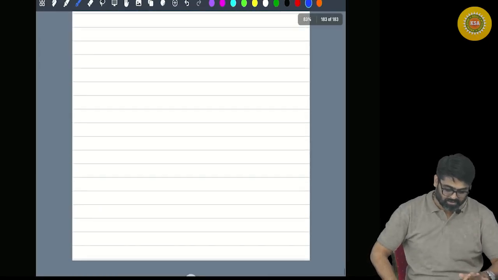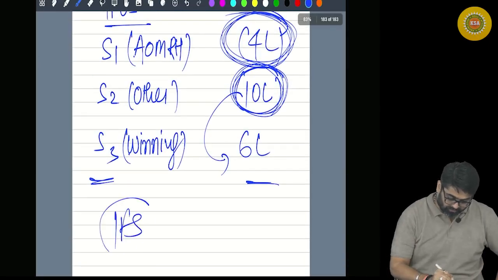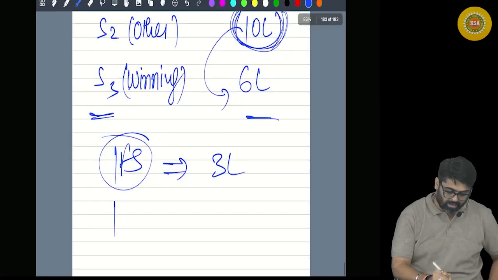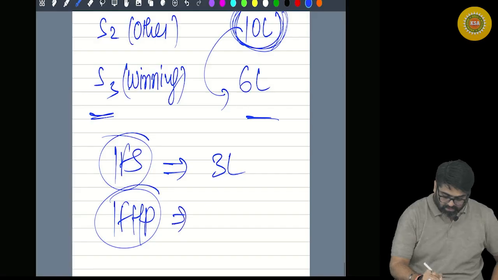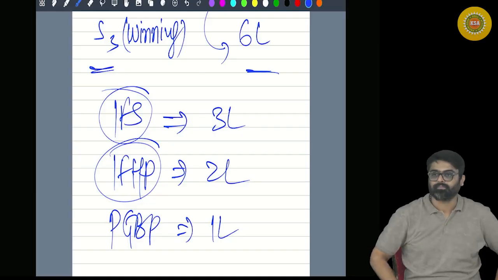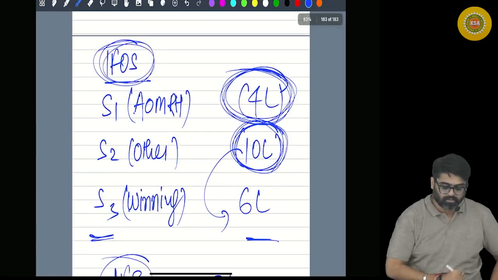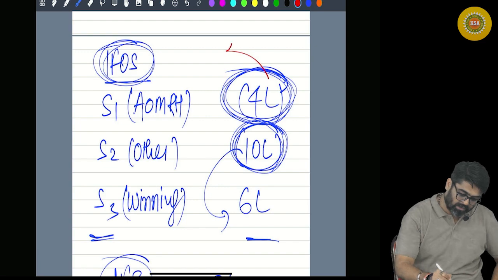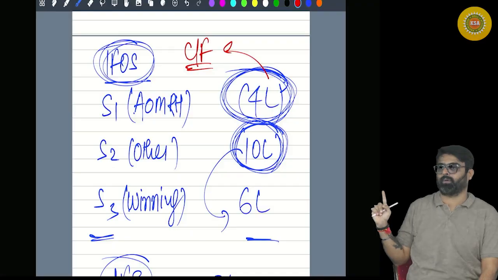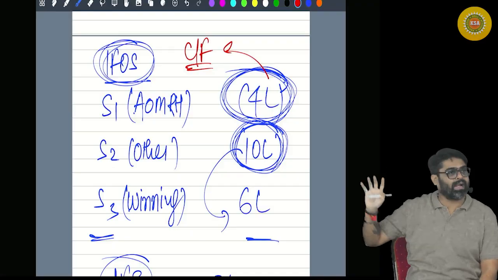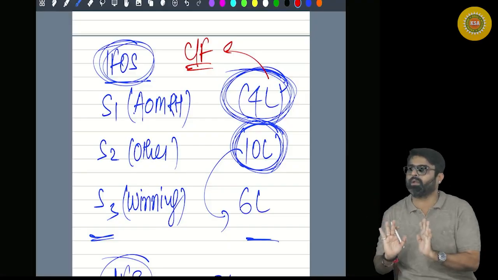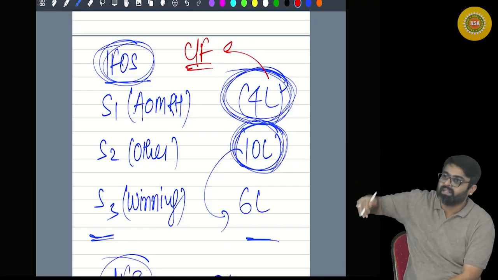For example, here if I am having income from salary, 3 lakhs, and I am also having income from house property, that is 2 lakhs, and I am also having PGBP amounting to 1 lakh. Now first of all tell me, IFOS head, this 4 lakhs cannot be adjusted. I will directly carry forward. Why? Within the head only the adjustment is possible against same type of activity. Do you have any same type of activity giving you income? No. So this loss cannot be set off within the head.